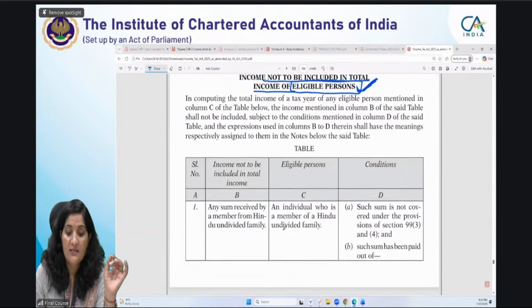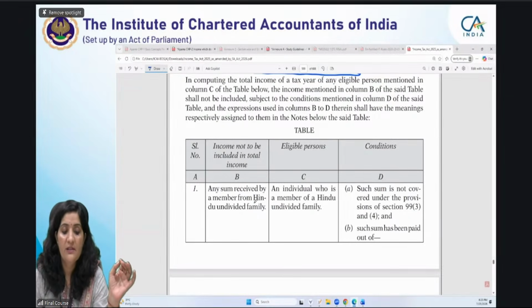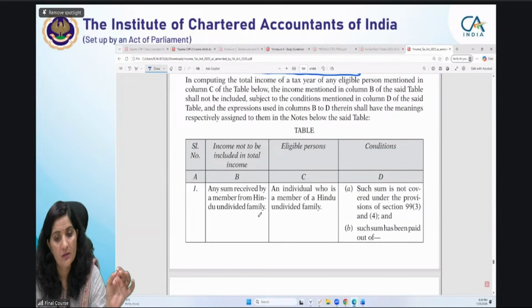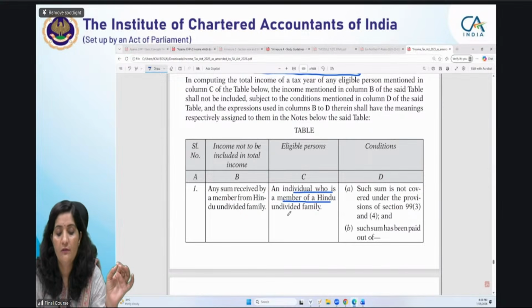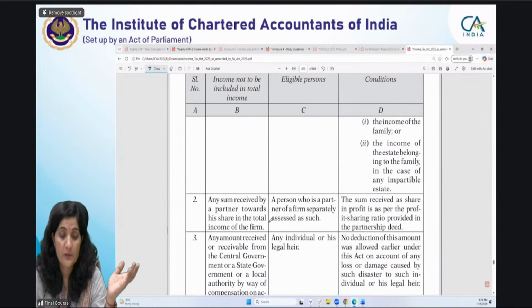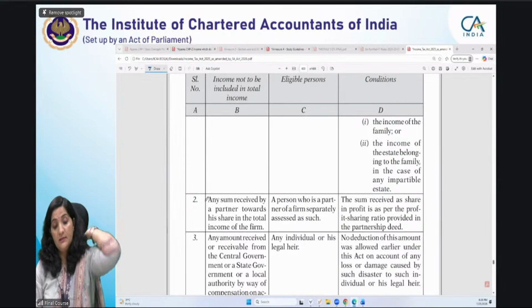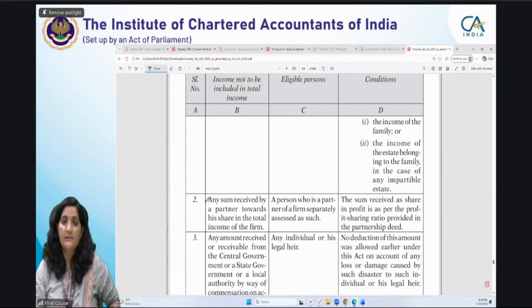And eligible persons means they are based on a particular person. This is not given to everyone. For example, some received by a HUF, member of a HUF. This is exempted in the hands of that HUF. So eligible person is an individual who is a member of HUF, right? उसके केस में आपको एग्जेम्पशन दिया है. देन आपकी एग्जेम्पशन यहाँ पे क्या है? पार्टनर्स, सबको पता होगा. एनी सम याद है ना आपको? This clause 2 of section 10, now here is being given as a schedule 3 का serial number 2.